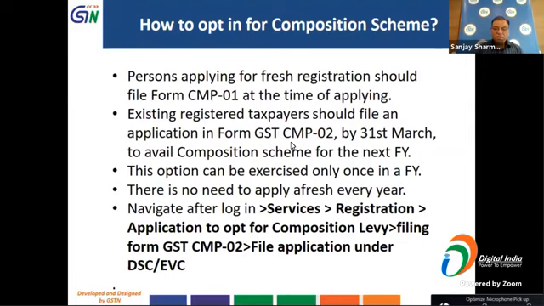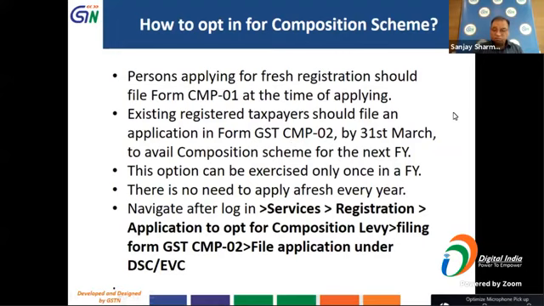And this option is given only once in a year. But once you have exercised this option, you don't need to apply afresh every year. You can continue to be in the composition scheme till you opt out or till you stop fulfilling the conditions which are applicable for a composition taxpayer, and then you will be forced to come out of the scheme.